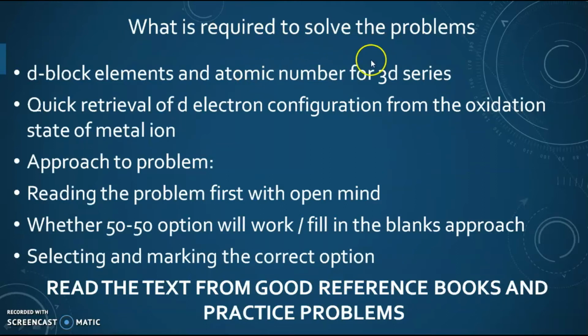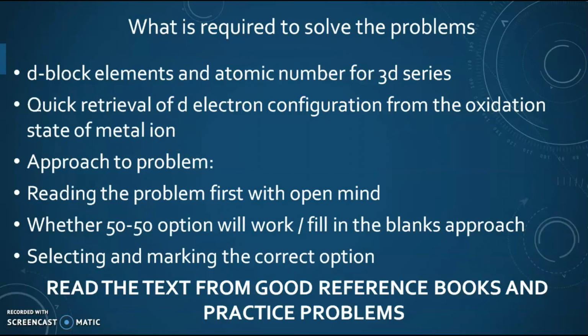Now, what is required to solve the problems? The first and foremost requirement is we should know thoroughly the d block elements and especially the atomic numbers for the 3d series. And we should be able to quickly retrieve the d electron configuration from the oxidation state of the metal ion.